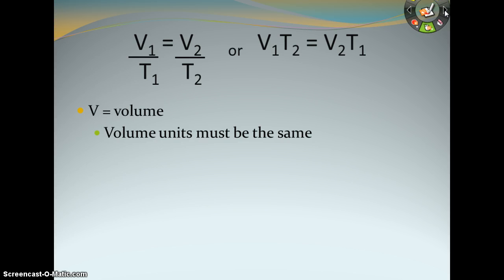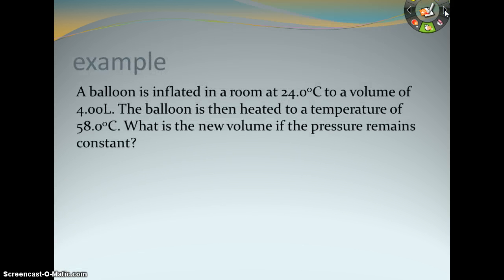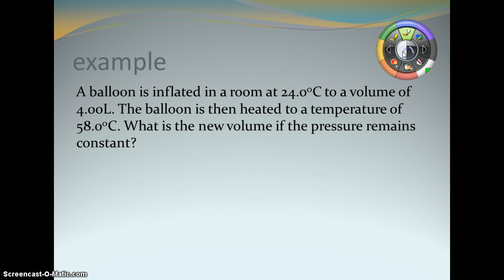So V is going to be for volume. Your volume units have to be the same. T is for temperature. Temperature has to be in Kelvin for this equation. Again, 1 are your initial measurements and 2 are your final measurements. So we have a balloon inflated in a room at 24 degrees Celsius to a volume of 4 liters. The balloon is then heated to a temperature of 58 degrees Celsius. They want to know what is the new volume if the pressure remains constant. Since we're dealing with temperature in a gas law problem, the first thing we're going to have to do is turn those temperatures into Kelvin.